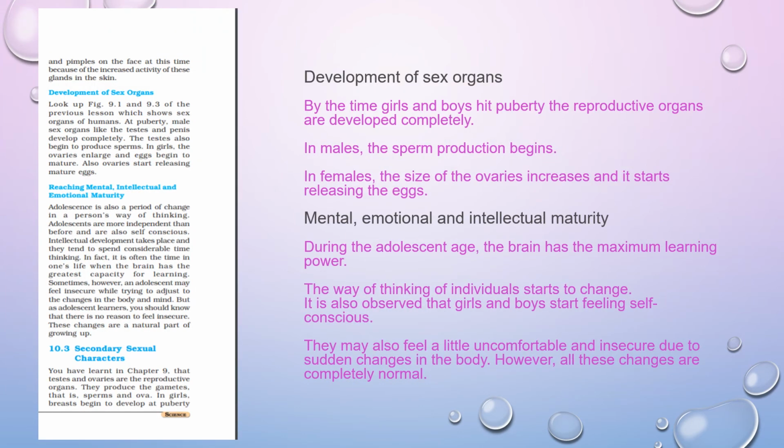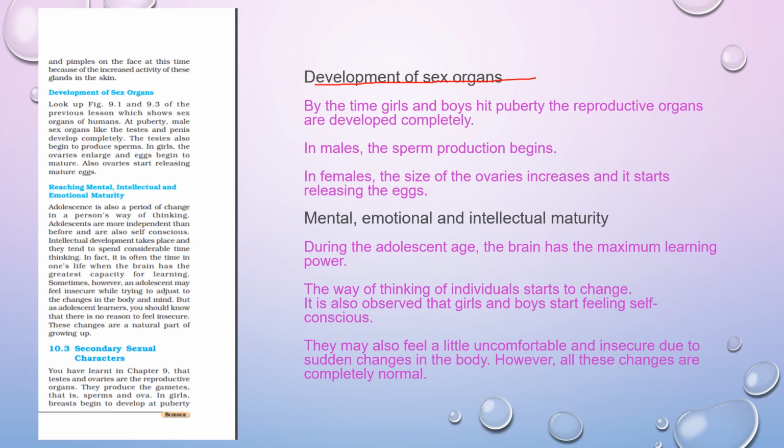Now the next change in the body is the development of the sex organs. In the previous chapter, we studied the male and female reproductive organs: the testes, which produce sperms, and the ovaries, which produce eggs.